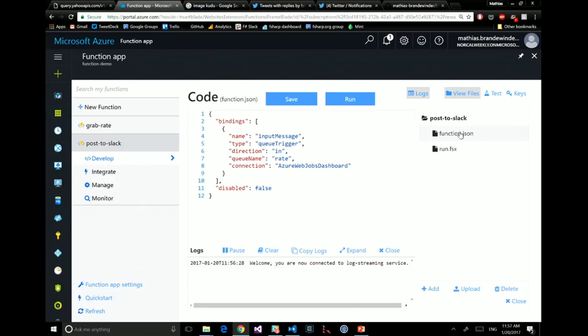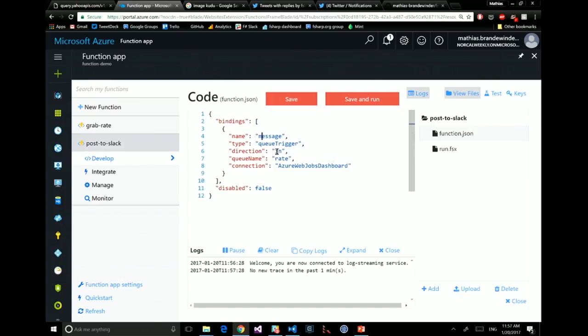The bindings file is a JSON file, which is pretty simple. There's really not that much to say about it. But in this case, what I said in the UI before was I want a queue trigger. So you see type, that's a magic string, it's a queue trigger. I have the name of the thing I'm going to pull from the queue. That's input message. This is the argument we just saw in my run function. So if I didn't like it, I could actually rename it to say message.